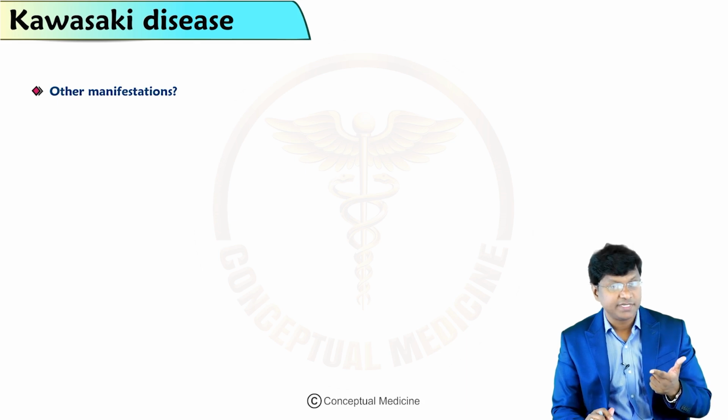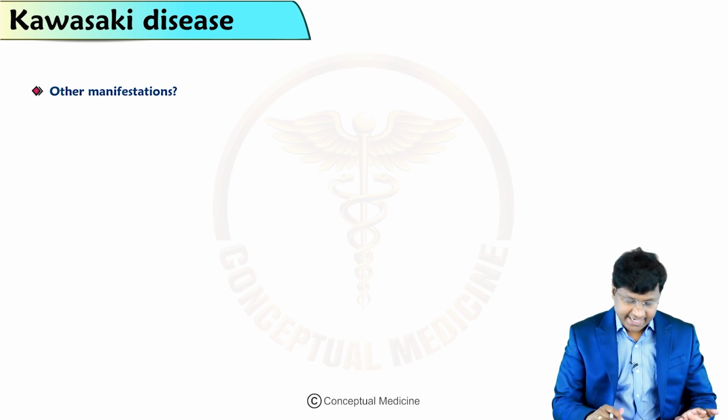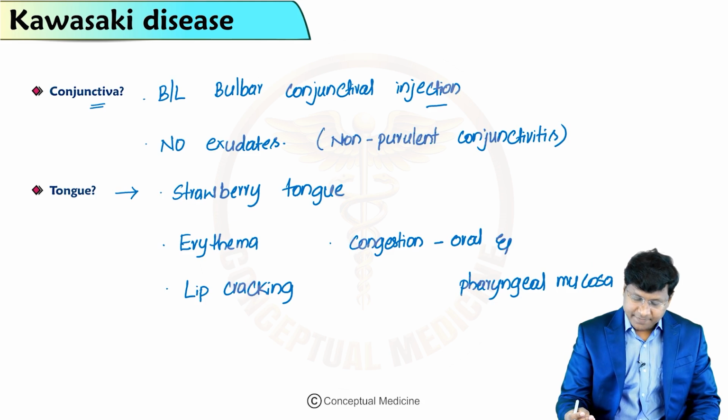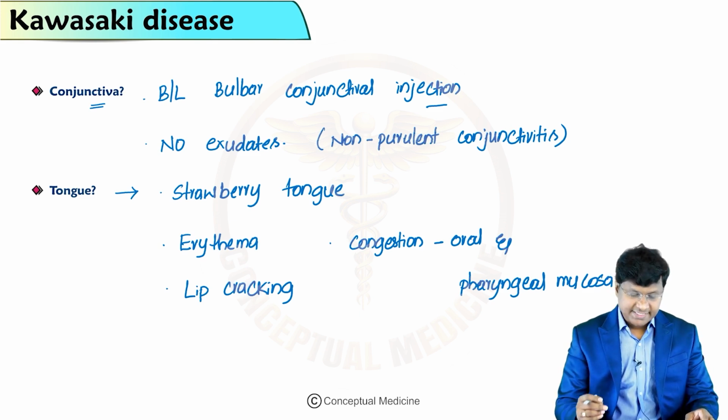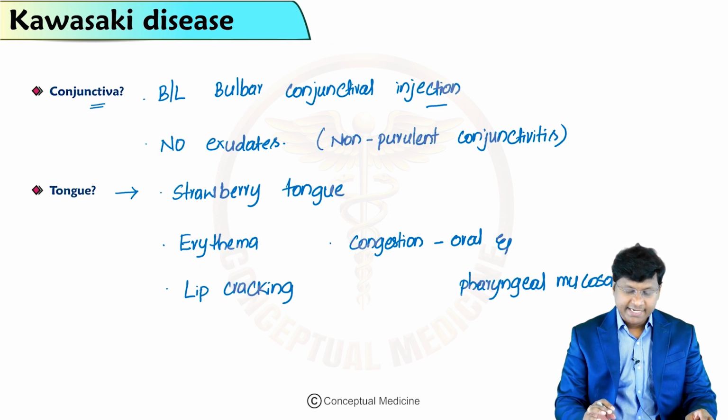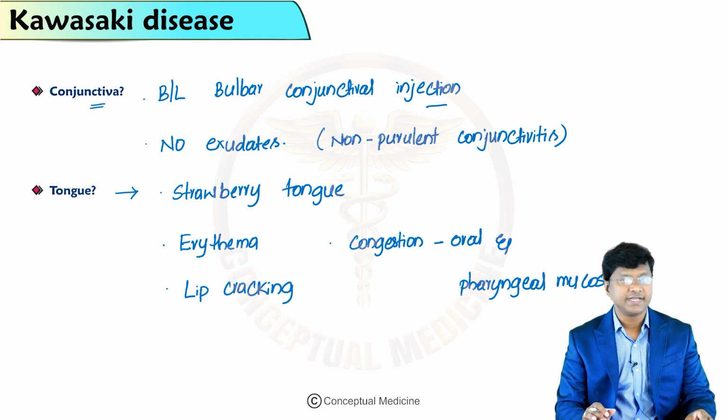In the lips and oral cavity, there will be lip cracking, erythema, congestion of the oral and pharyngeal mucosa, and a strawberry tongue. In the conjunctiva, there will be bilateral bulbar conjunctival congestion without exudates, so non-purulent conjunctivitis. That is what you will see in patients with Kawasaki disease.